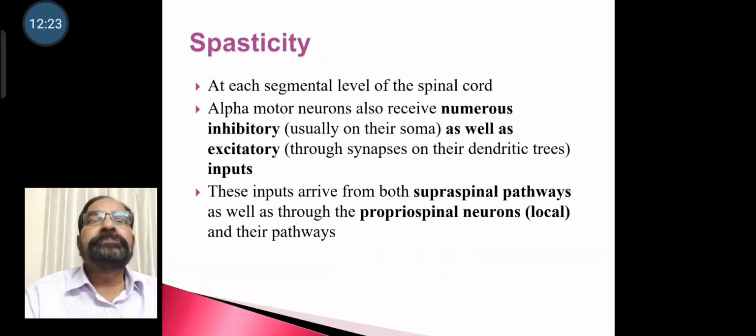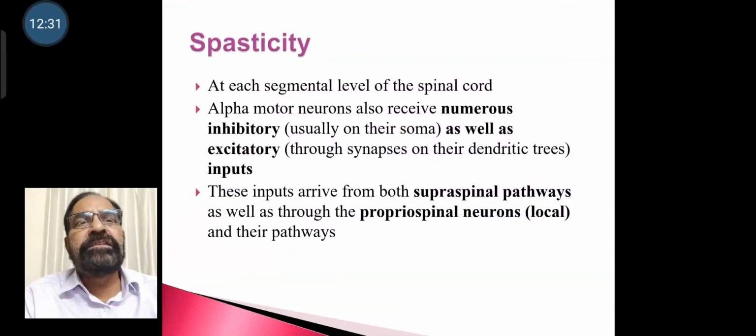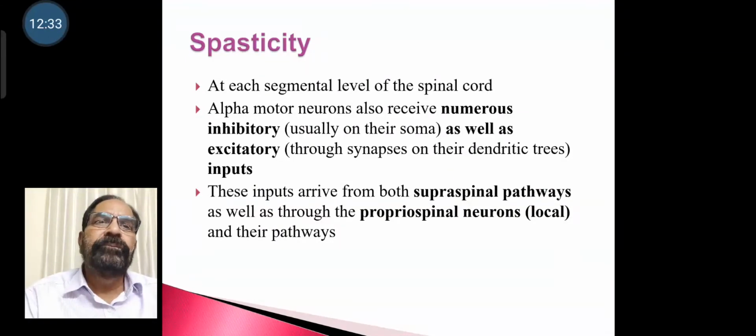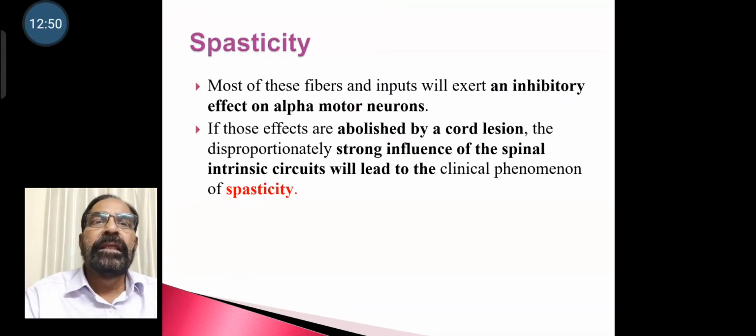What is spasticity? At each level of spinal cord, alpha motor neurons also receive numerous inhibitory as well as excitatory inputs. These inputs arrive from both supraspinal pathways as well as propriospinal neurons, that is local, and their pathways. Most of these fibers and inputs will exert an inhibitory effect on the alpha motor neurons.